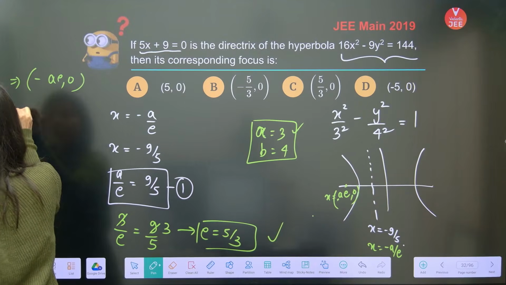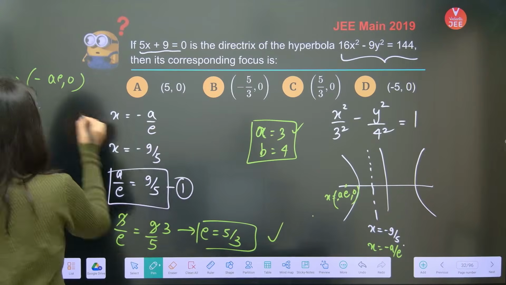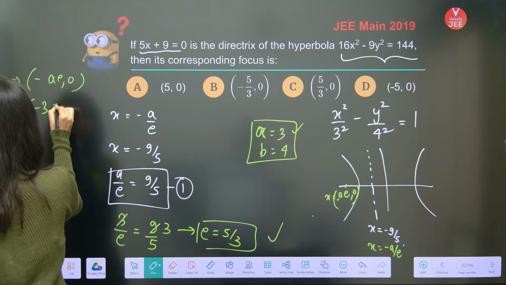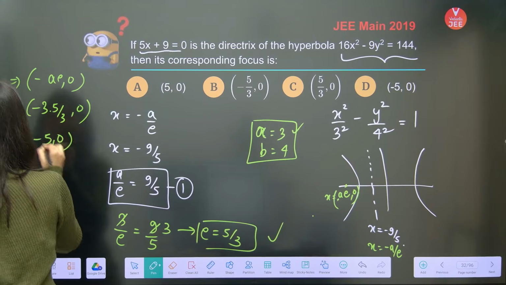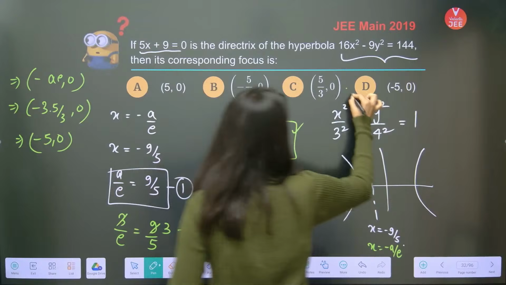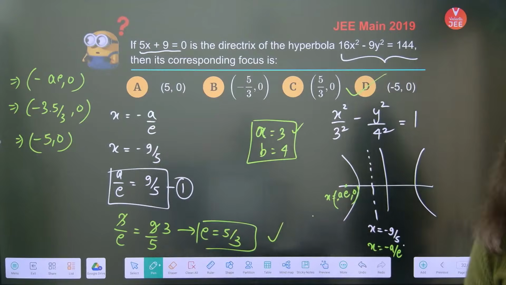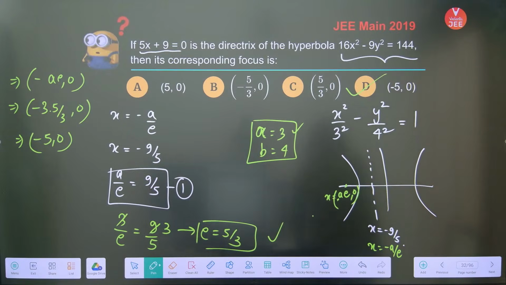So this is going to become minus a into e, which is 3 into 5 by 3, comma 0. So this is minus 5 comma 0, which is matching with option D, guys. Option D. Why are you saying option A? No. Option A is not.